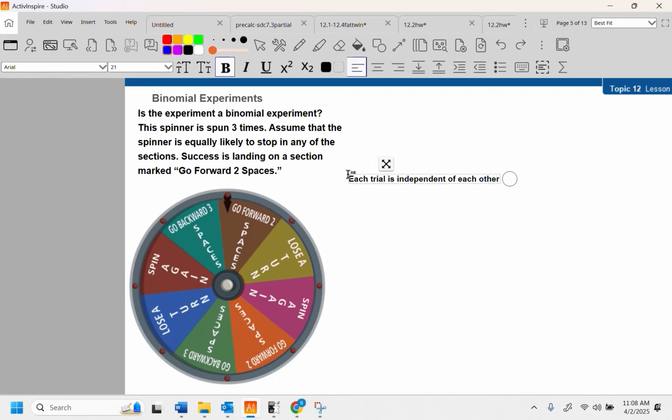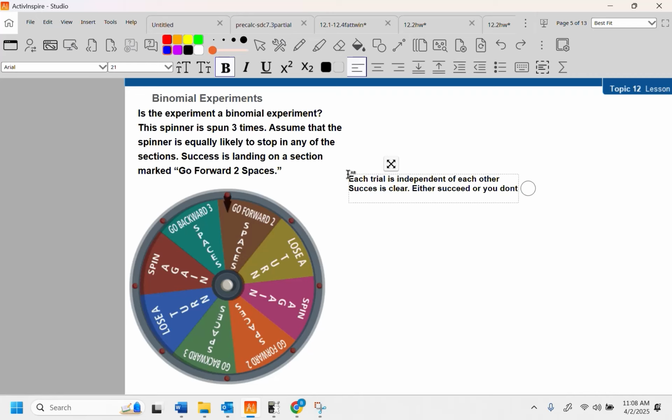That's probably not the best wording. Success is clear. You either succeed or you don't. There's no in-between ground. And the probability of going forward 2 spaces is going to be the same each and every single time.